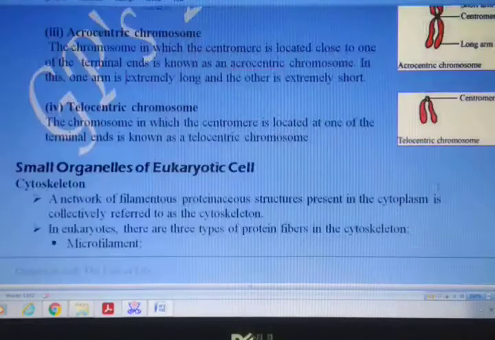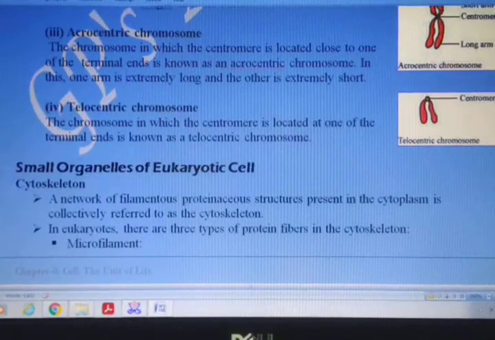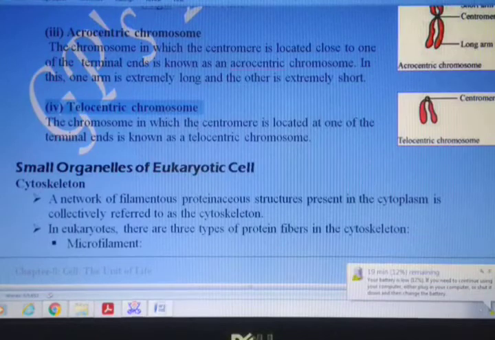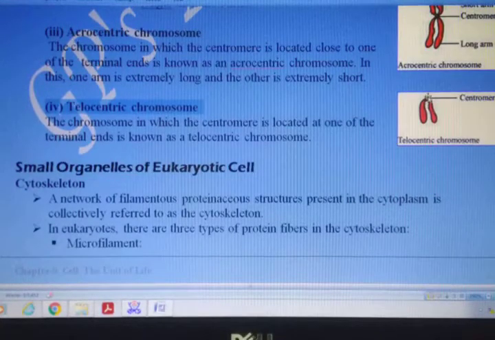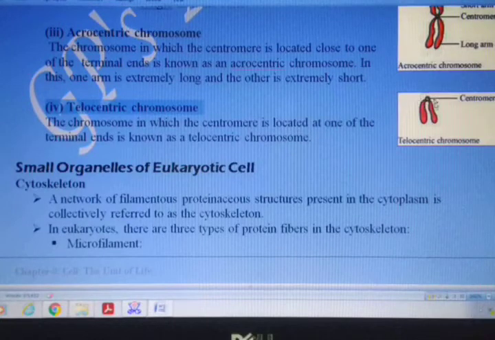Coming to the fourth one, which is called telocentric chromosome. In case of telocentric chromosome, the centromere is located at one of the ends. It is located at the end of the chromatid.